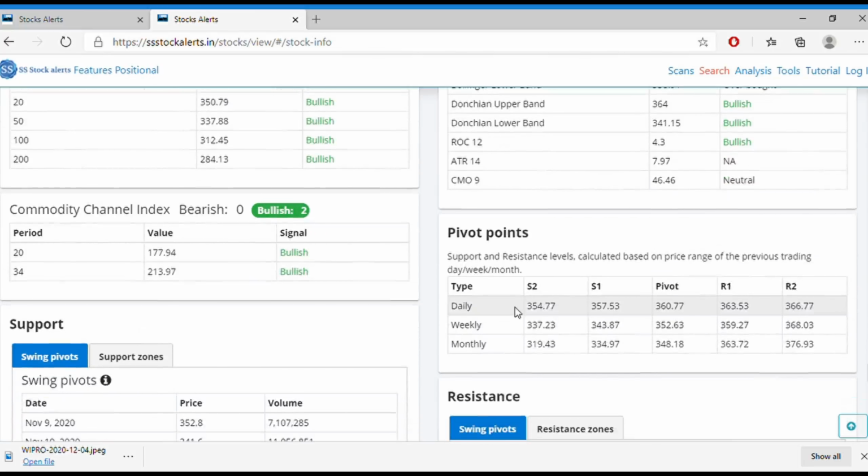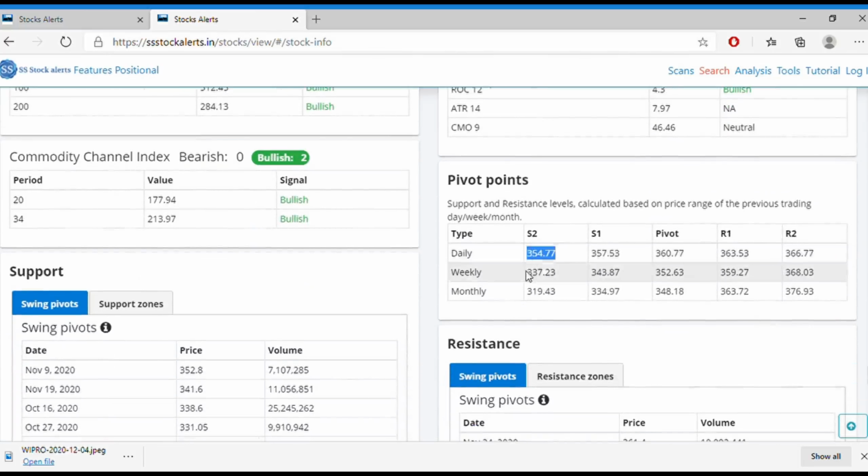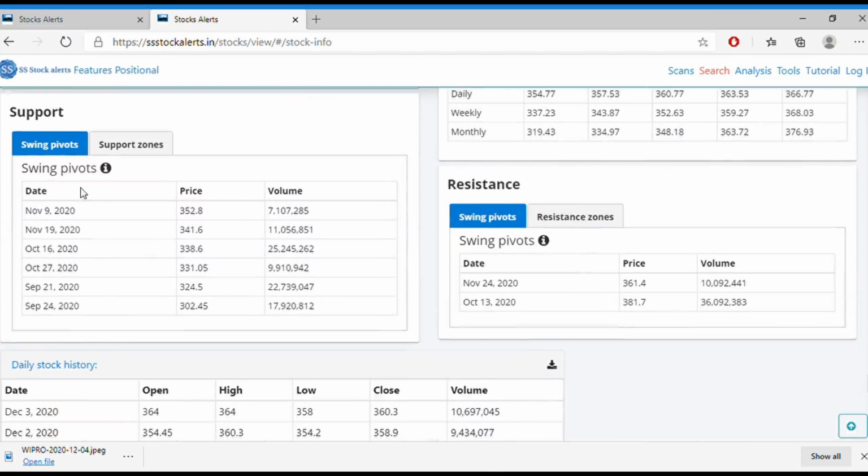And you can see the pivot points. What about the pivot points? Daily, weekly, monthly. So you can use these pivot points to calculate the next supports or resistances. And what are the swing points or the support points here? Here it shows supports and here it shows resistance.